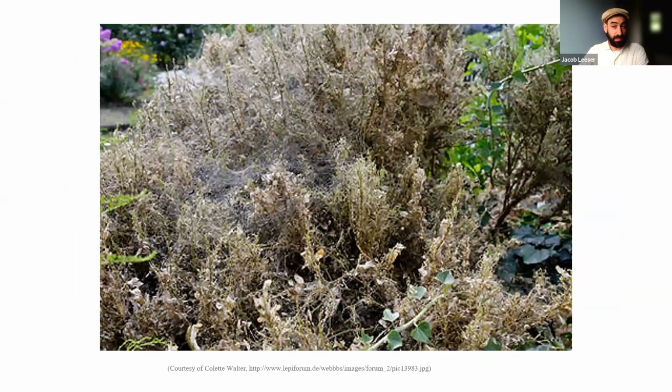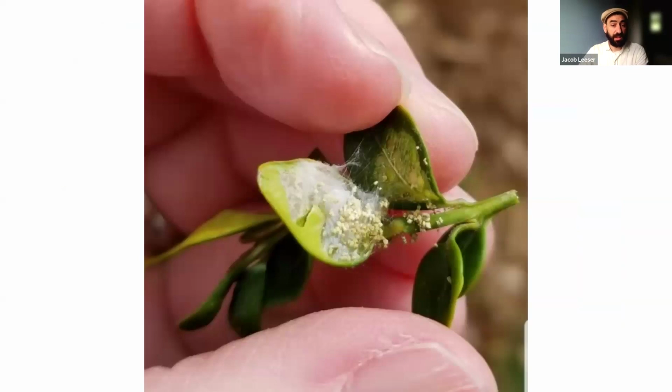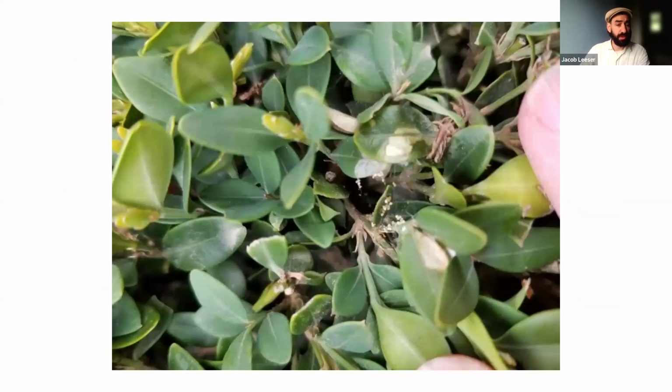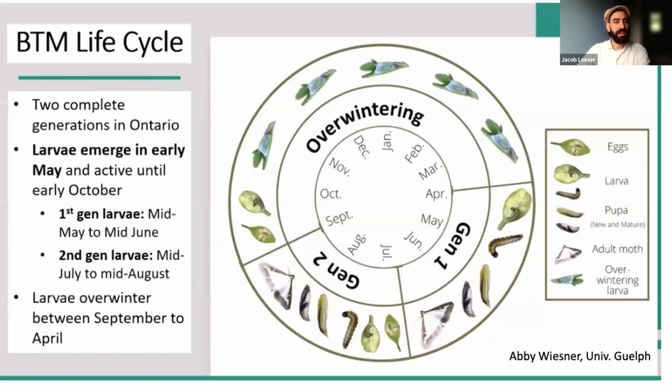Left on its own, this is what the plant will look like. The eggs are very difficult to see on the underside of the leaves, but as those eggs start to develop, you'll get some webbing in the middle of the boxwood leaf. And then the caterpillars will emerge from little pockets that they create with webbing. Now you're going to have to look into the bush. You may see healthy leaves on the outside and then start to identify damage as you look into the interior of the shrub. A few more pictures of the moth. The life cycle is going to continue repeatedly, maybe 2 or 3 times.